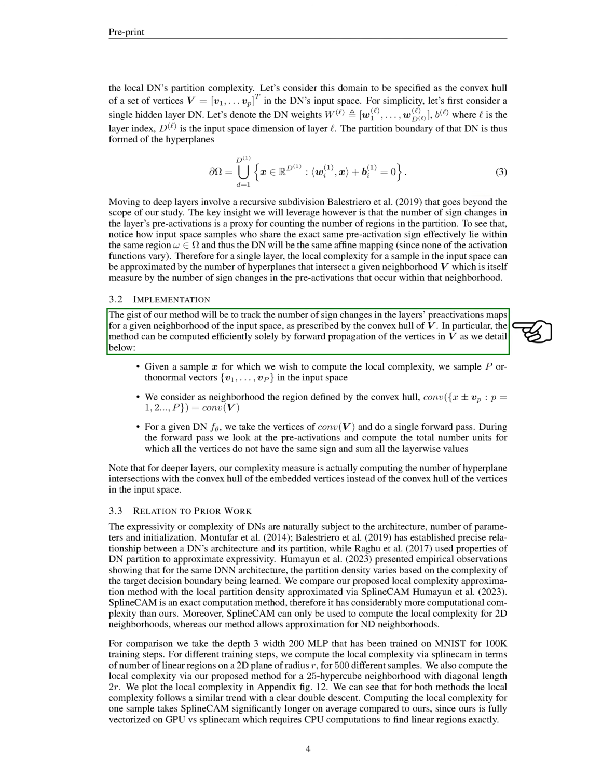To implement this, we track the number of sign changes in the layer's pre-activation maps for a given neighborhood of the input space. This can be done efficiently by forward propagation of the vertices in the neighborhood.